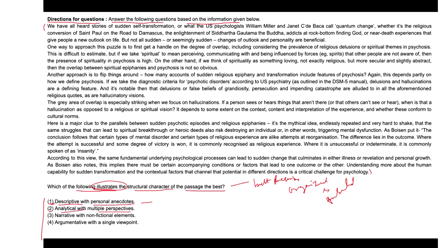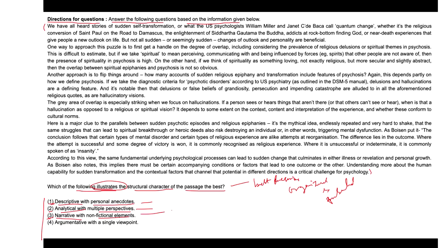Does the passage examine, discuss and consider different viewpoints or angles on the topic? Three is stated as narrative with non-fictional elements. So does it imply that the passage tells a story, which is a narrative, but is based on real facts or events, non-fictional? So we need to check that.